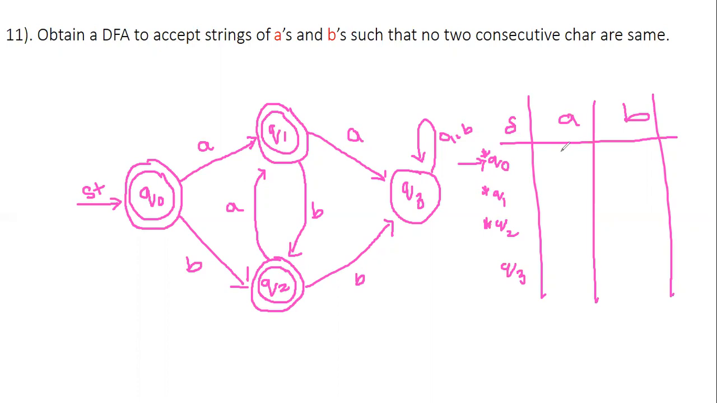Q0 on receiving A goes to Q1, and on receiving B goes to Q2. Q1 on receiving A goes to Q3, and on receiving B goes to Q2. What about Q2? On receiving A, it goes to Q1. On receiving B, it goes to Q3, which is a dead state. In the last, Q3 on receiving A and B remains in Q3 itself. So this is the complete DFA representation for the question of no two consecutive characters being the same.